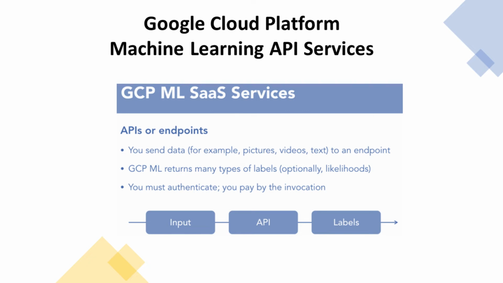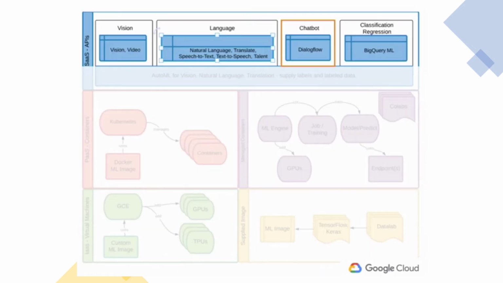If we look at our hierarchy of machine learning services, the machine learning APIs sit at the SaaS level. If you are going to be using photos or videos, then you would use the Vision or Video Intelligence APIs. If you are going to work with language, which can be either text or speech, you have a number of APIs to work with, like Natural Language, Translate, Speech to Text, Text to Speech, and something called Talent, which relates to jobs, both for people seeking jobs and for people advertising jobs.